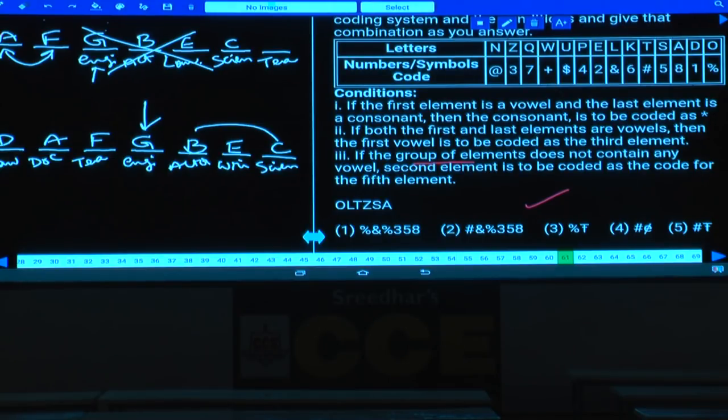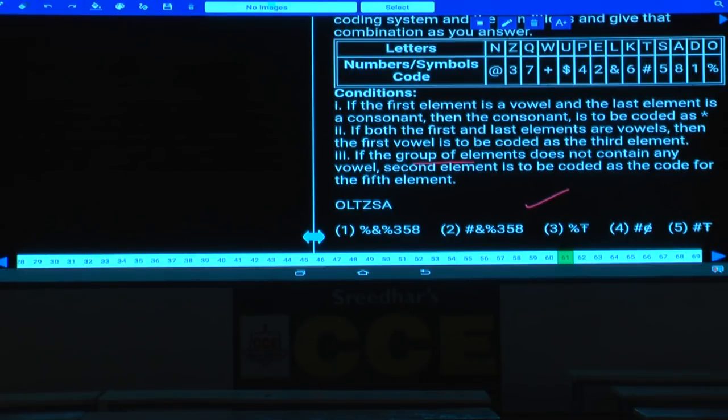Then question number 61 onwards. Now 61 to 65, these 5 questions are based on coding and decoding. Some conditions were given. What is the statement here? Now first we need to decode the given conditions.